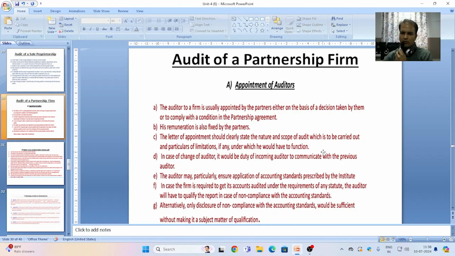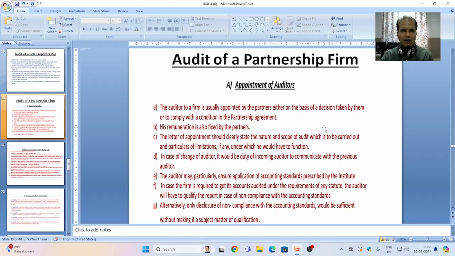Let me start the audit of a partnership firm. First, we have to discuss the appointment of auditors. The auditor of a firm is usually appointed by the partners, either on the basis of a decision taken by them or to comply with the condition in the partnership agreement.